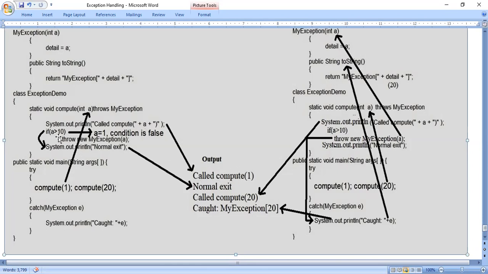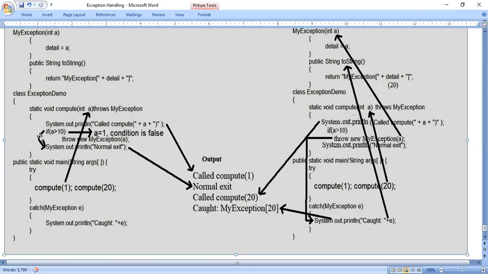Next, if a greater than 10, so a value is 1. 1 greater than 10 is false, right? If the condition is false, the statement immediately following the condition will not be executed. When you learn advanced topics in any programming language, don't forget the basics. Sometimes the basics will eat our head. So remember that the statement immediately following the condition will not be executed, but the statement after that will be executed.